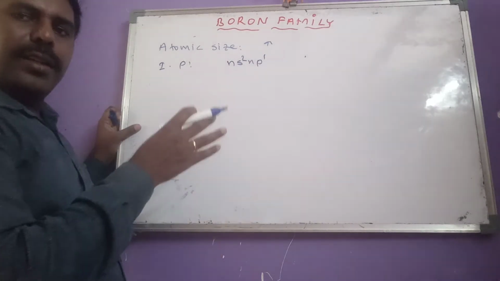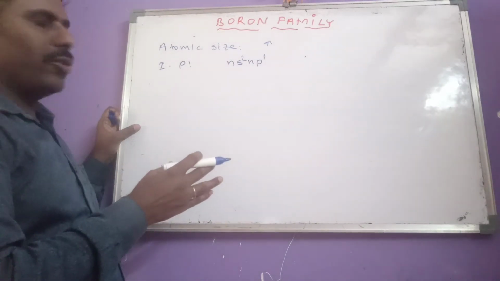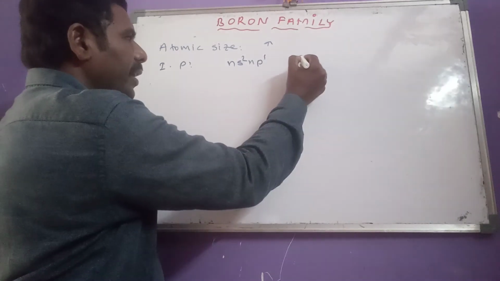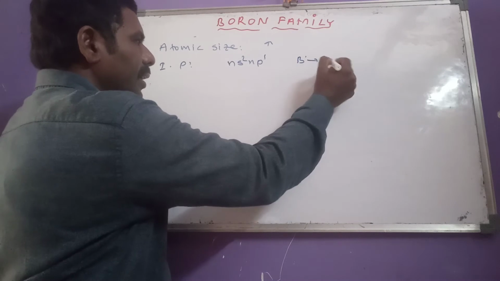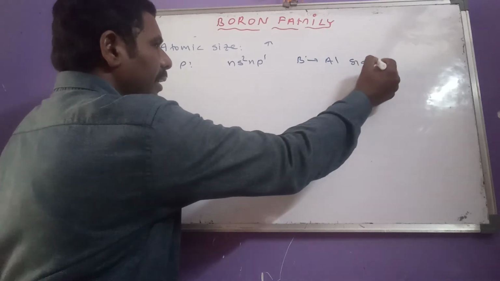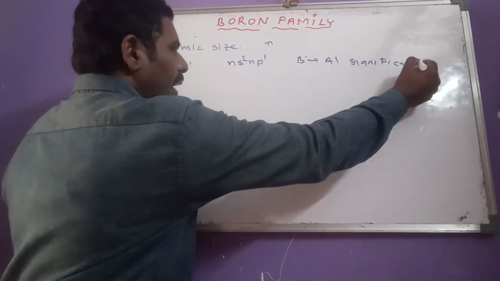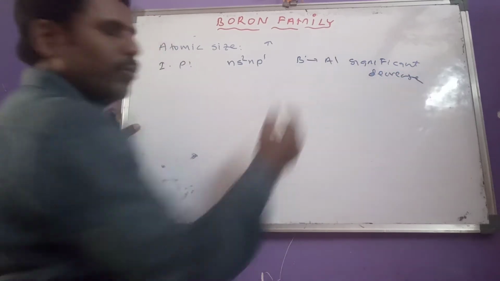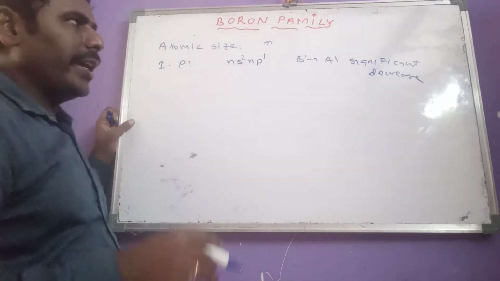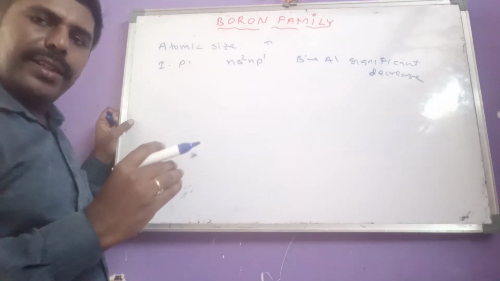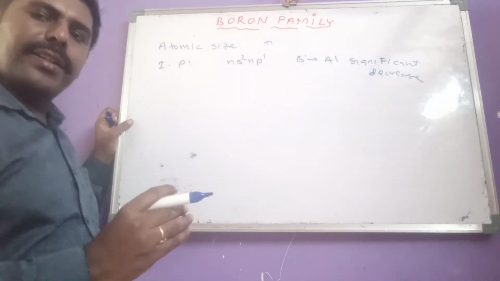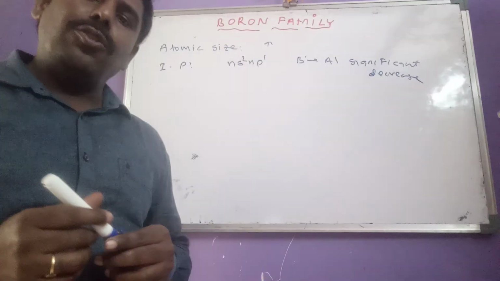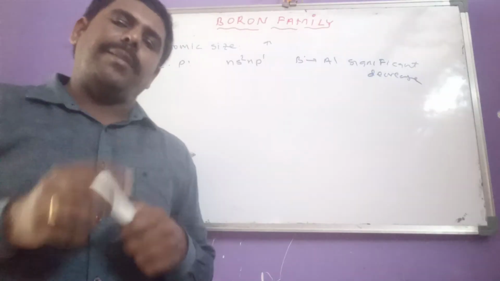There is a significant decrease in ionization potential from boron to aluminum, and thereafter only a slight decrease, because from boron to aluminum there is a sudden increase in atomic size.